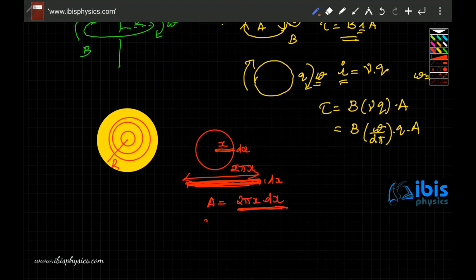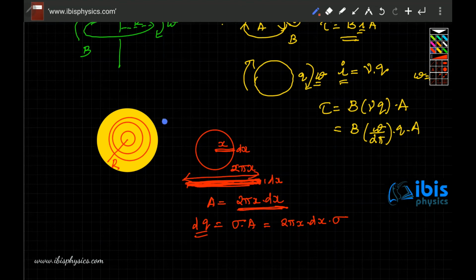Then the charge is equal to surface charge density into area. Since it is one small loop, whatever charge that loop contains is a small charge dq, equal to 2 pi x dx into sigma.